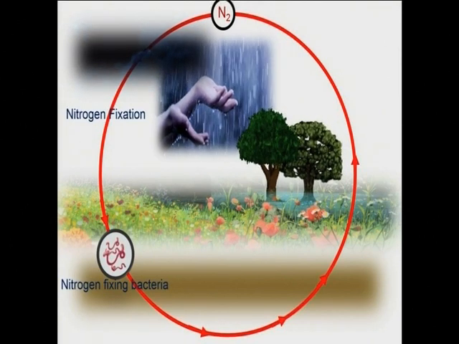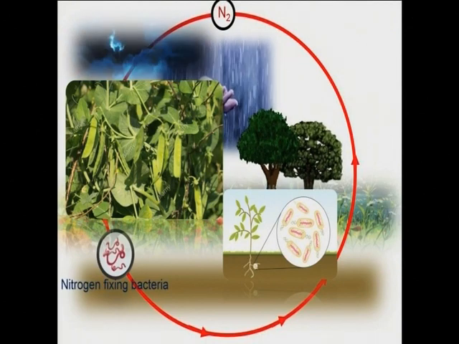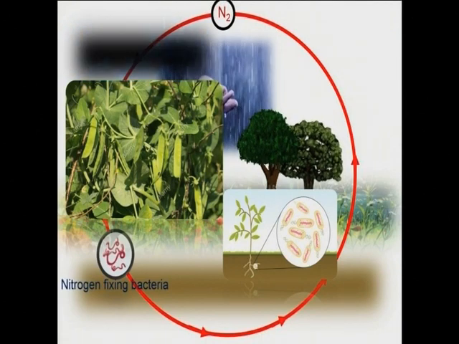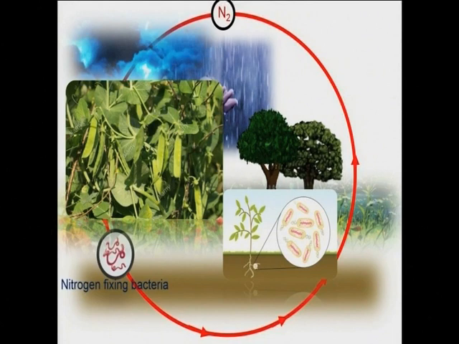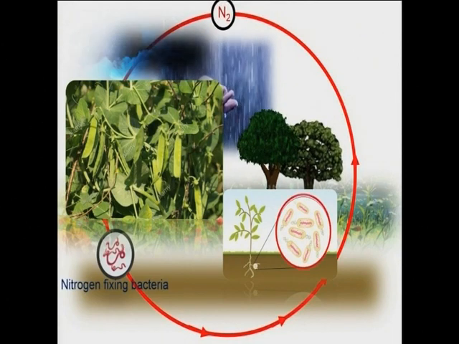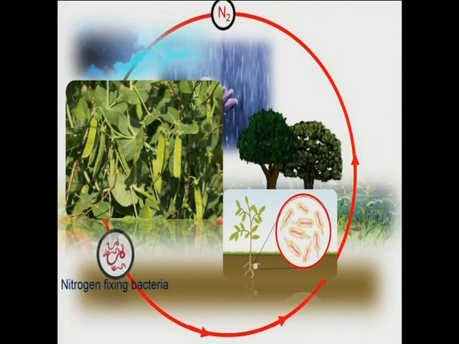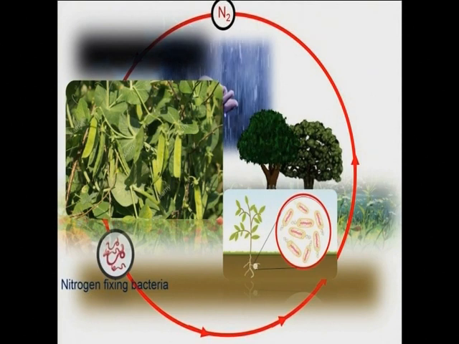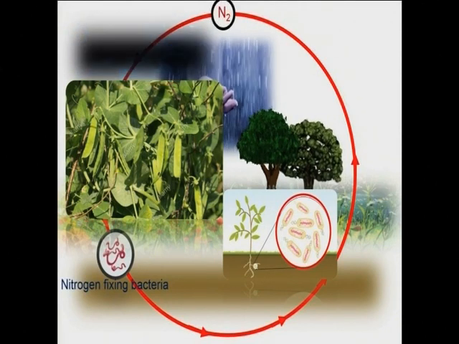nitrogen fixing bacteria. The leguminous plants like beans, peas, dal, their root nodules will have the bacteria which is capable of fixing the atmospheric nitrogen into the soil. You can see this bacteria, and the name of this bacteria is rhizobium, and this rhizobium can convert the atmospheric nitrogen into other forms of nitrogen that can be absorbed by the plant. So this is one way of fixing the nitrogen.